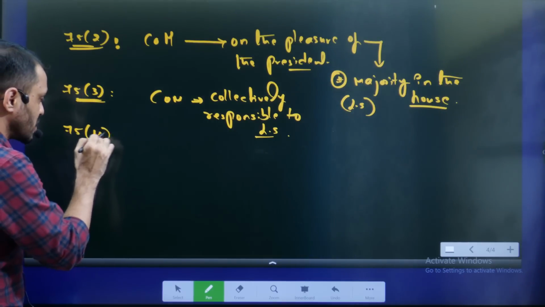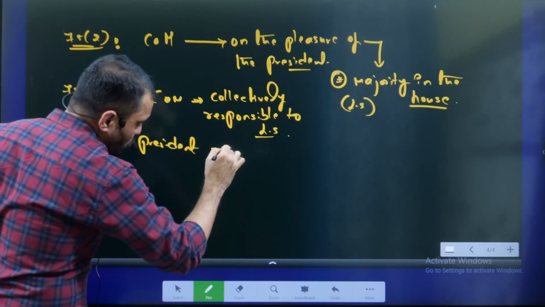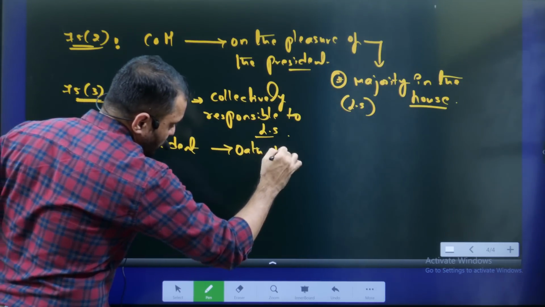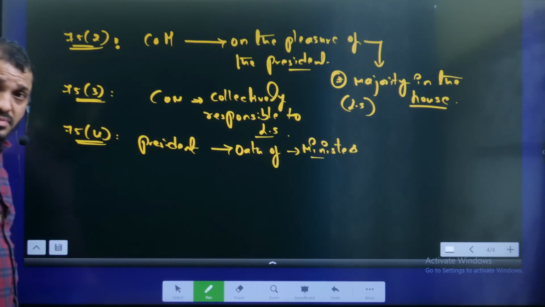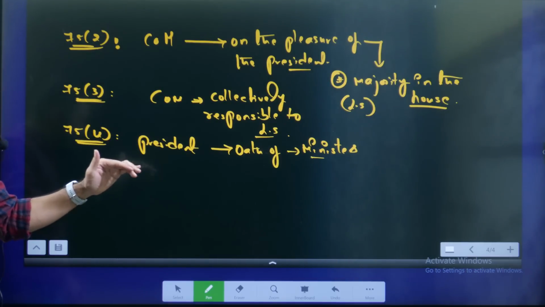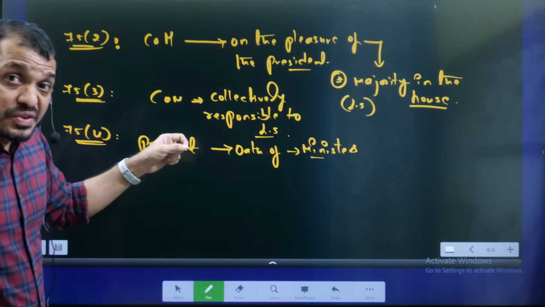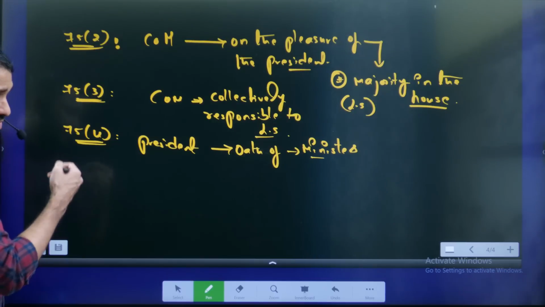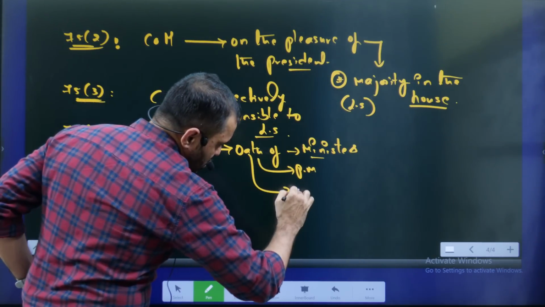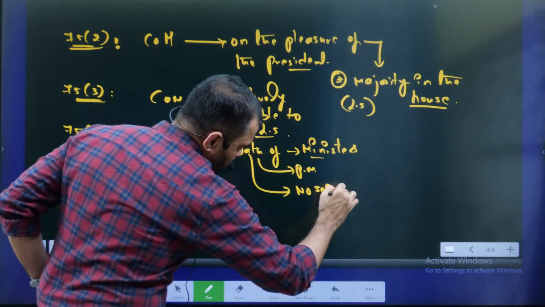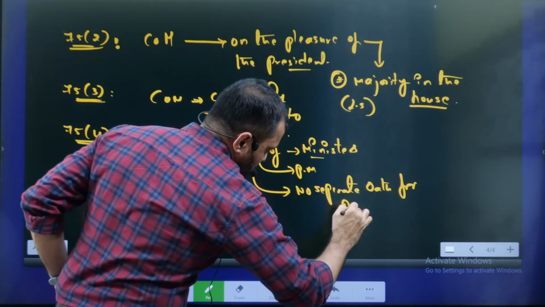Article 75 Clause 4 talks about the oath. The President takes the oath of ministers. Normally we are quoting the articles related to the President, and similarly we have the Governor. Why are we discussing the President now? Because generally these questions appear very frequently in the prelims. The President takes the oath of the ministers as well as the Prime Minister. Here you have to understand, students, there is no separate oath for the Deputy Prime Minister.